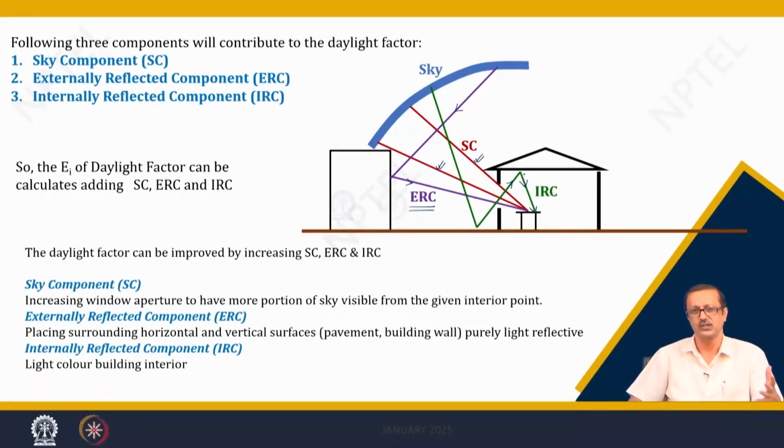Because it is the actual illuminated source of light, the daylight, from where directly the daylight is penetrating through the windows or fenestration and impacting my working plane, or falling incident upon the working plane, and because of that the working plane surface is illuminated. The other two are definitely going to reinforce the first one, but they are not the primary one. They are going to give you some amount of enhancement, but not the prime one.